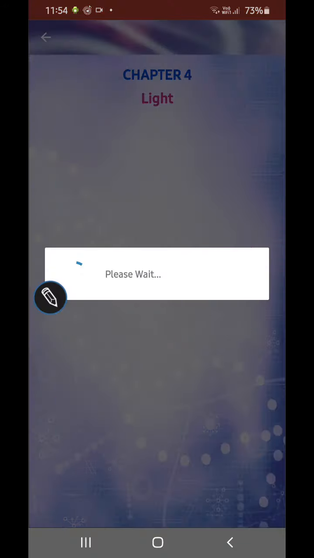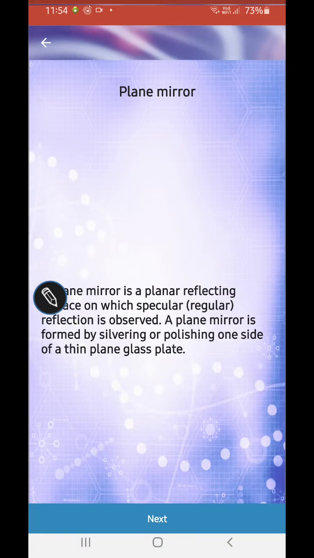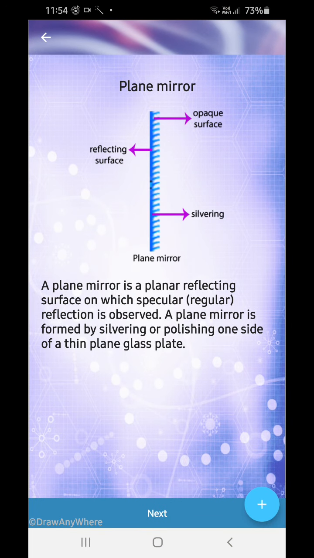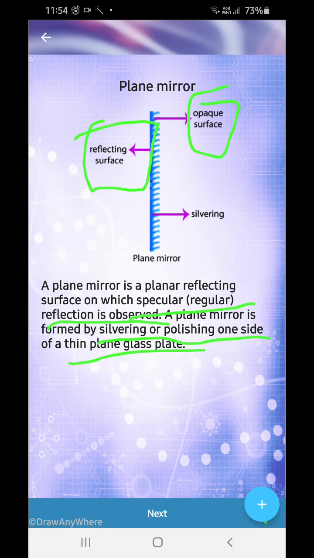Now we'll go to the infographics on plane mirrors. See over here, silvering is done using mercury, with opaque surfaces and reflecting substances. A plane mirror is a planar reflecting surface on which specular or regular reflection is observed. A plane mirror is formed by silvering or polishing one side of a thin plane glass plate.